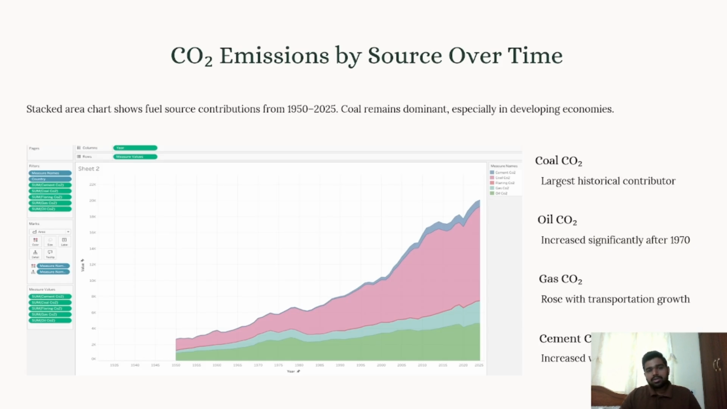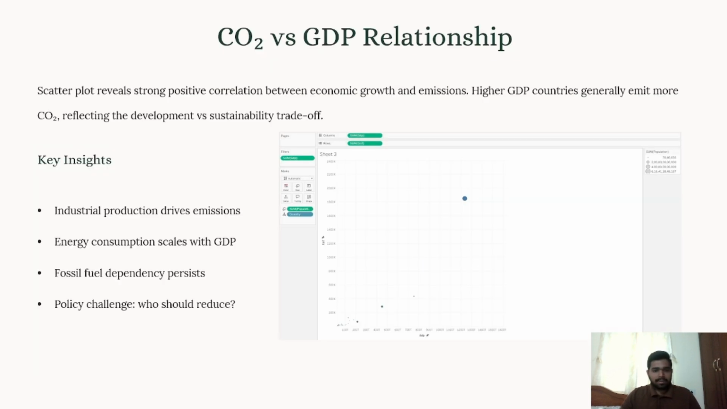So the CO2 emissions by source over time. Here you can see the fuel source contribution from the year 1950 to 2025. Coal remains dominant, especially in developing economies. Coal is the largest historical contributor to CO2 emissions, and oil increased significantly after 1970, and gas, with transportation growth, also increased the emission of carbon dioxide, and cement increased with urbanization.